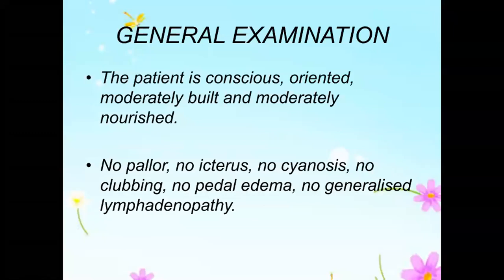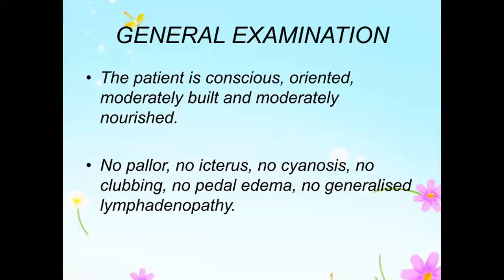Built and nourishment tells you something. The patient might have a thin build, moderately built, or a well-built individual might be there. The build gives you the skeletal framework. The skeletal framework tells you whether there is any chronic malnourishing disease. If the patient is affected from childhood itself, or the disease is running for a very long time, then the build might be affected.